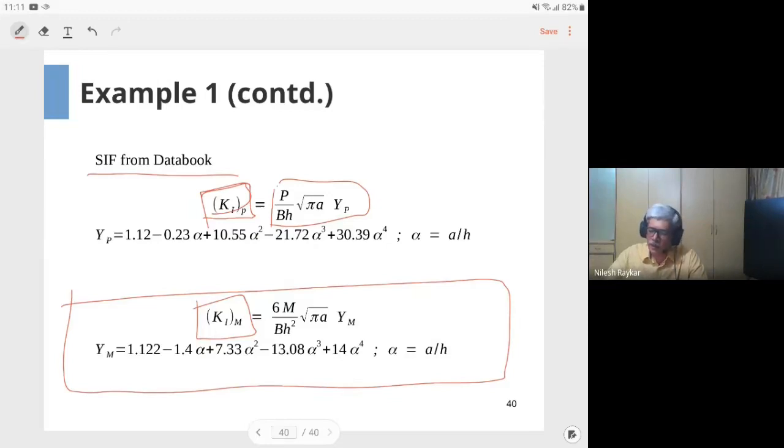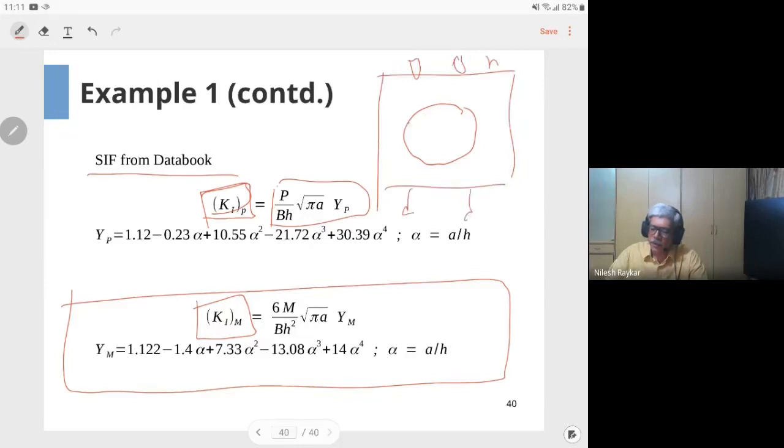So what I mean is that if this is the hole you are talking about, which is subjected to some axial load, this is a problem of stress concentration. The regular engineers would use the stress concentration approach to design the thickness and size the plate in the presence of this hole.